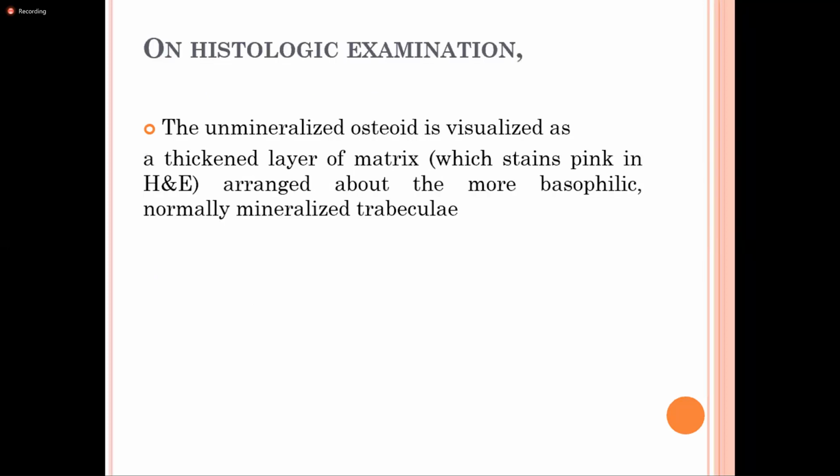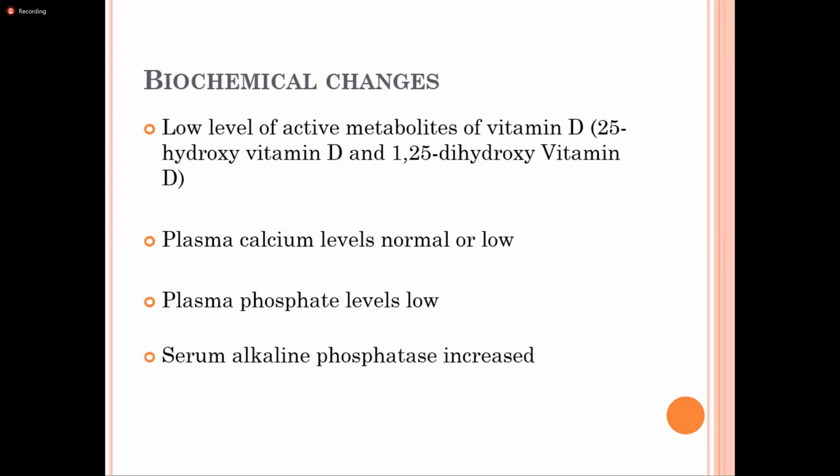On histological examination, the unmineralized osteoid appears pink, and the mineralized bony trabecula appears blue. There is a predominance of the unmineralized osteoid, which appears pink in H&E section. Similarly, there is a low level of vitamin D, 25 hydroxy vitamin D and 1,25 dihydroxy vitamin D. Calcium level may be normal or low.